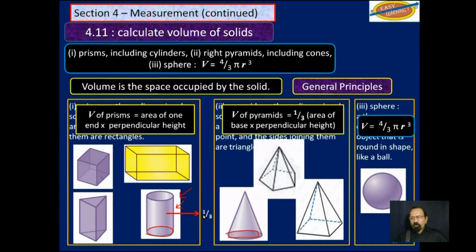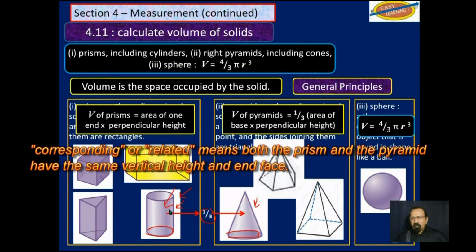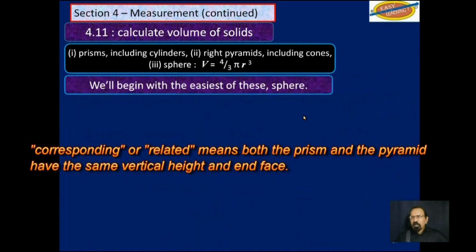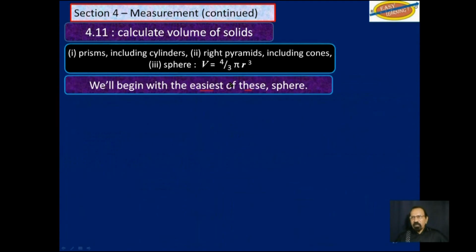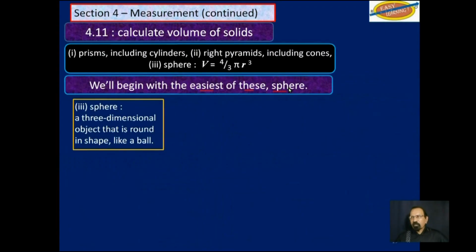So the volume of this cone will be 1/3 of whatever the volume is of that cylinder. So once you can find the volume of a prism, you can easily find the volume of the related pyramid by multiplying that answer you got over there for the prism by 1/3. So we'll begin with the easiest of these, the sphere.